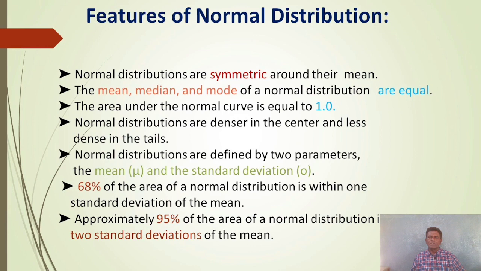Normal distributions are defined by two parameters, the mean mu and the standard deviation sigma. 68% of the area of a normal distribution is within one standard deviation of the mean. Approximately 95% of the area is within two standard deviations of the mean.